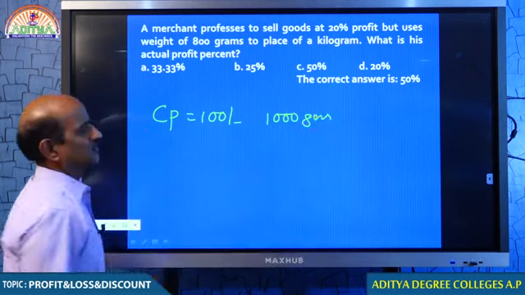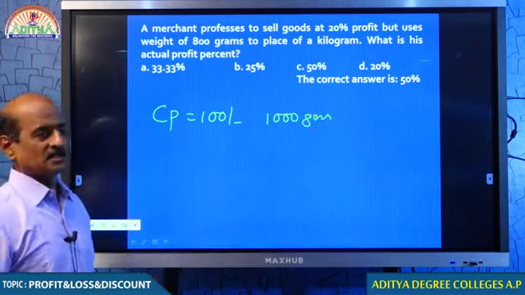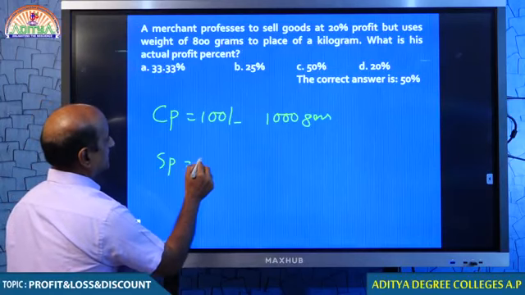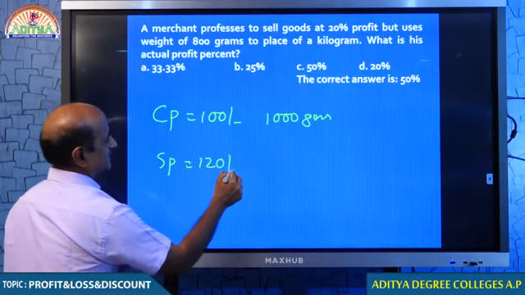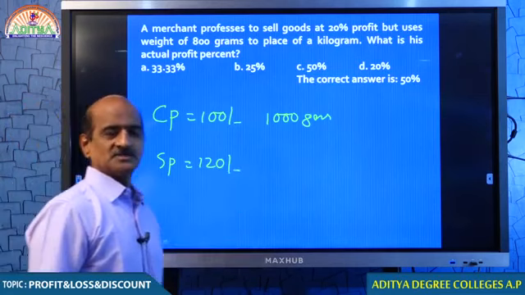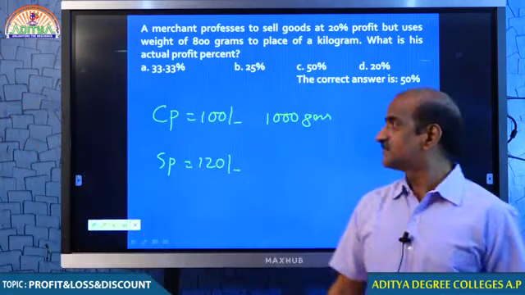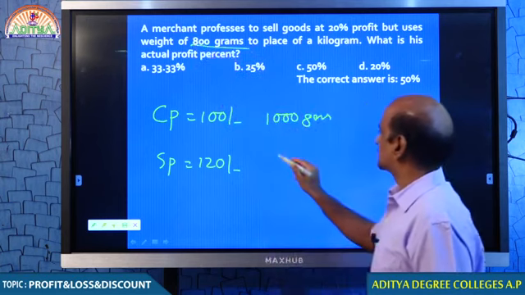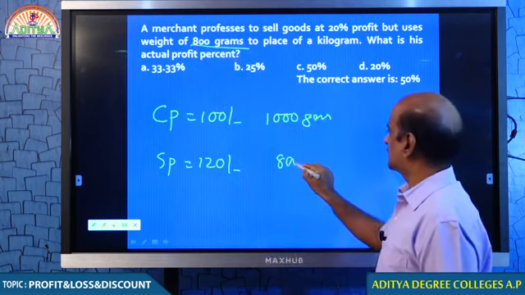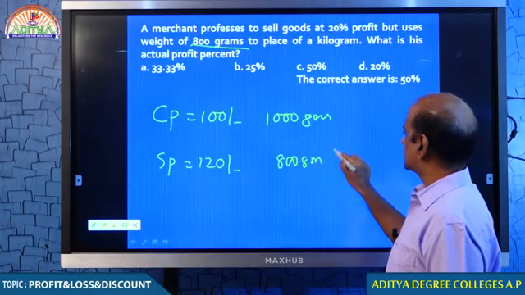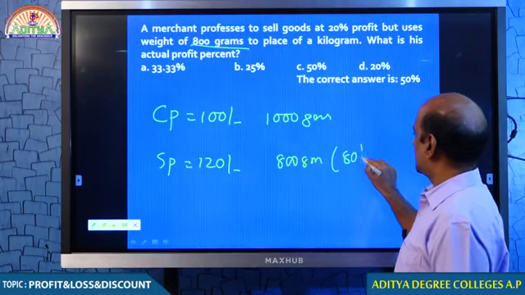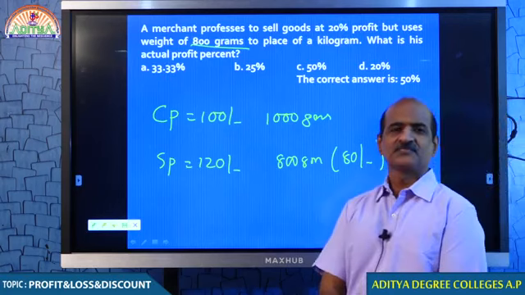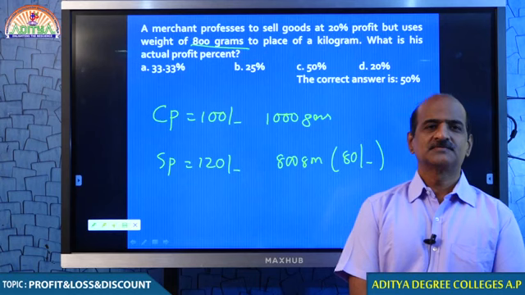I am selling the goods for 20% profit, which means I am selling for 120 rupees, but I am weighing only 800 grams, which means I am giving him 80 rupees' quantity. You understand, students?